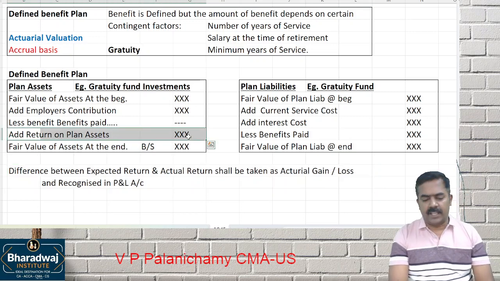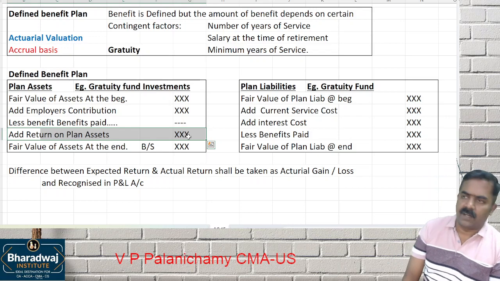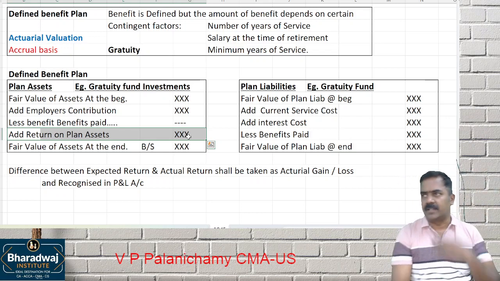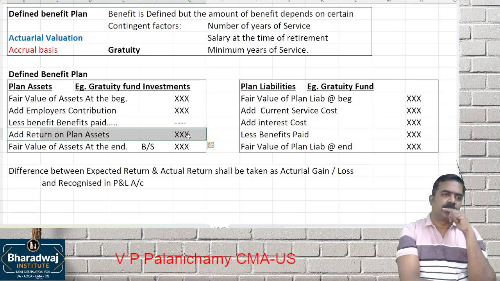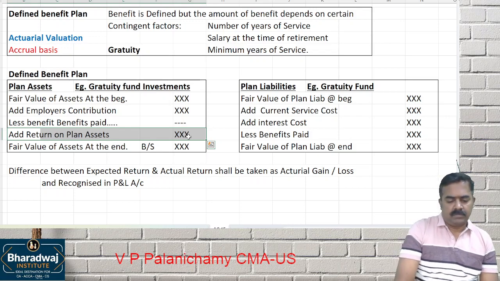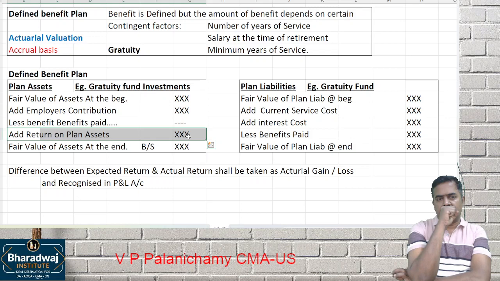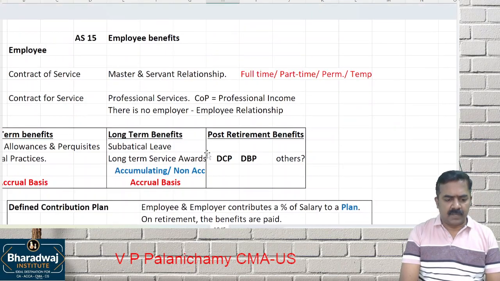Return on plan assets. Expected return versus actual return will be recognized as what? Expense or income in the P&L account. We'll see how to recognize them. Shall we? Just to have a run through.